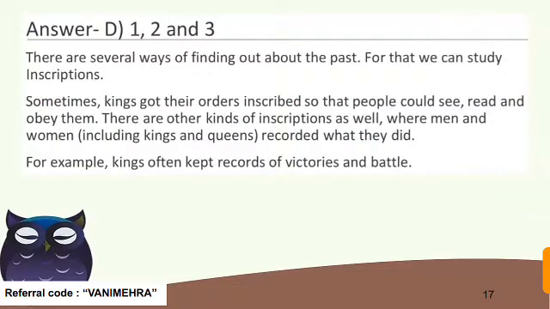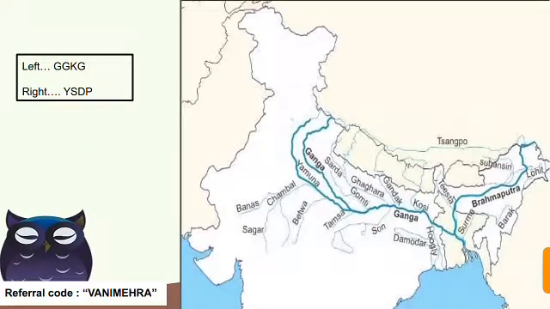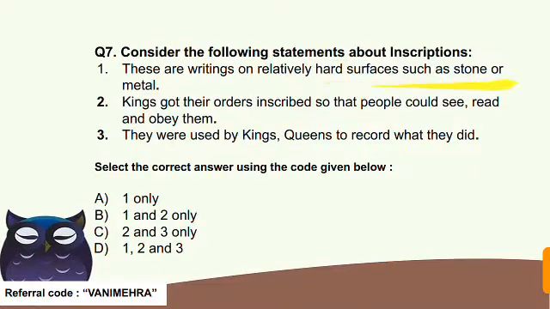See how? As I already told you, manuscripts are written records and inscriptions are also written records. But the difference is manuscripts are written only on palm leaf or on the bark of the birch tree, right? But inscriptions are written on hard surfaces like metal and stone. And kings and queens use this to record what they did in their lives. Okay, so these all three statements are correct here.